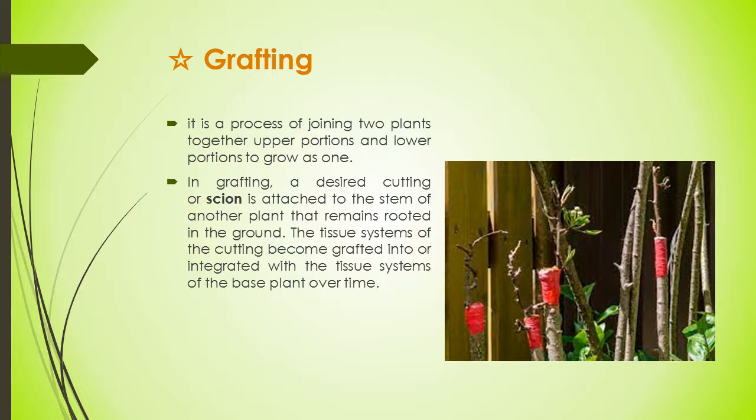Scions are highly precious varieties, but they usually have a poor rooting system, less vigor, and weak defense against pathogens. All these flaws can be overcome by grafting them on the stock, which is usually a hardy wild relative of the scion.